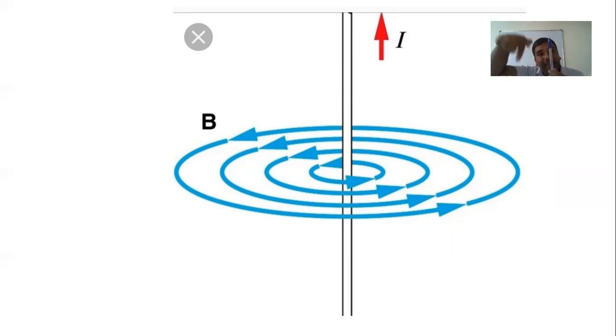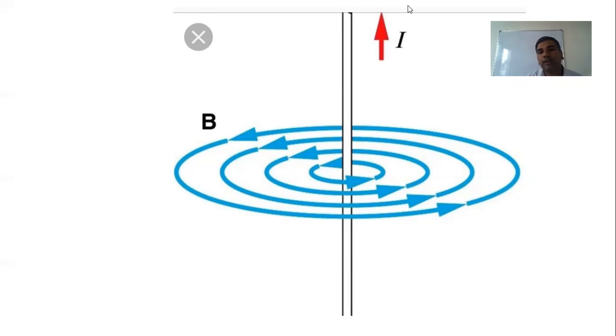It is completely encircled. The direction of the magnetic field is given by this rule, which is called the right hand thumb rule. The thumb represents the current, and the fingers which are curling around, holding the conductor, represent the magnetic field direction. So this is how the interesting phenomenon was discovered, that a current carrying conductor has a magnetic field surrounding it.